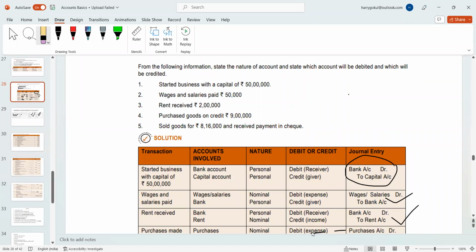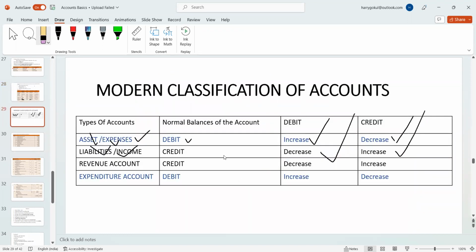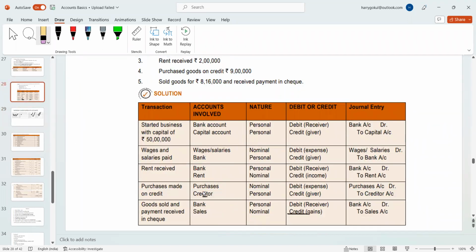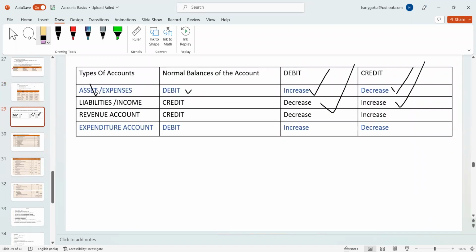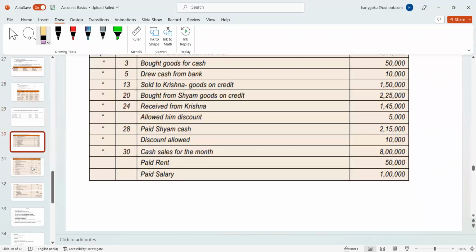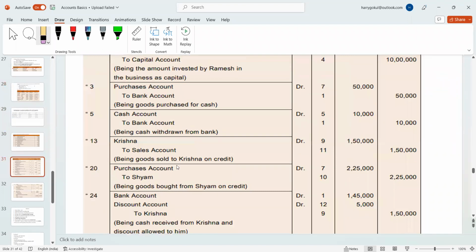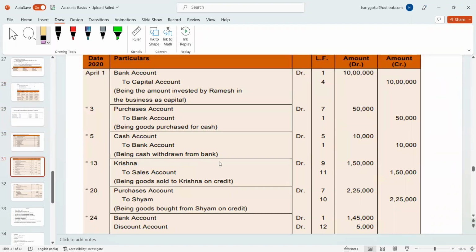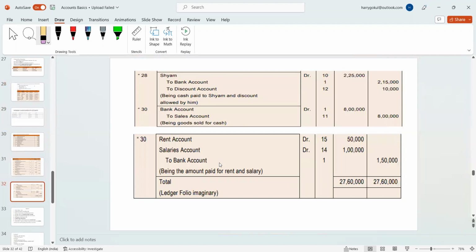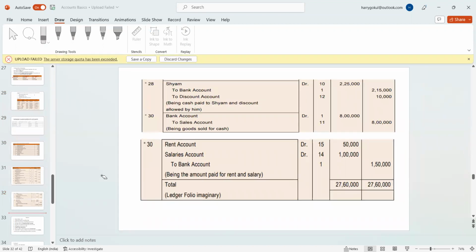Many of them asked about the basics. That's the reason I took the basics right today. After completing the ratio analysis, I haven't explained any sums in the ratio analysis. I need to explain the sums also. But before that, I need to give the explanation regarding the basics, so that if they are joining or willing to join the class, I just need to make sure they know the basics.